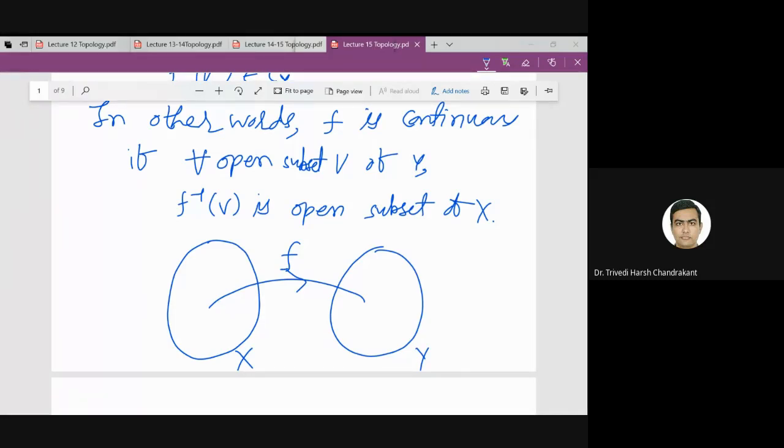Whenever I take an open set V in Y, its inverse image f inverse V is a subset of X. So f inverse V is open in X. If that happens for every V, then we say that this function is continuous, right?